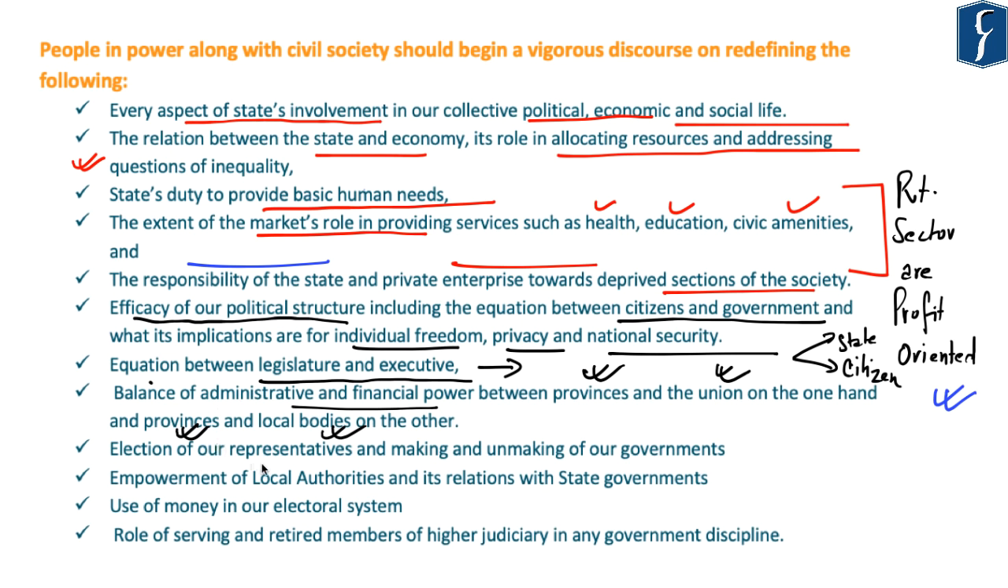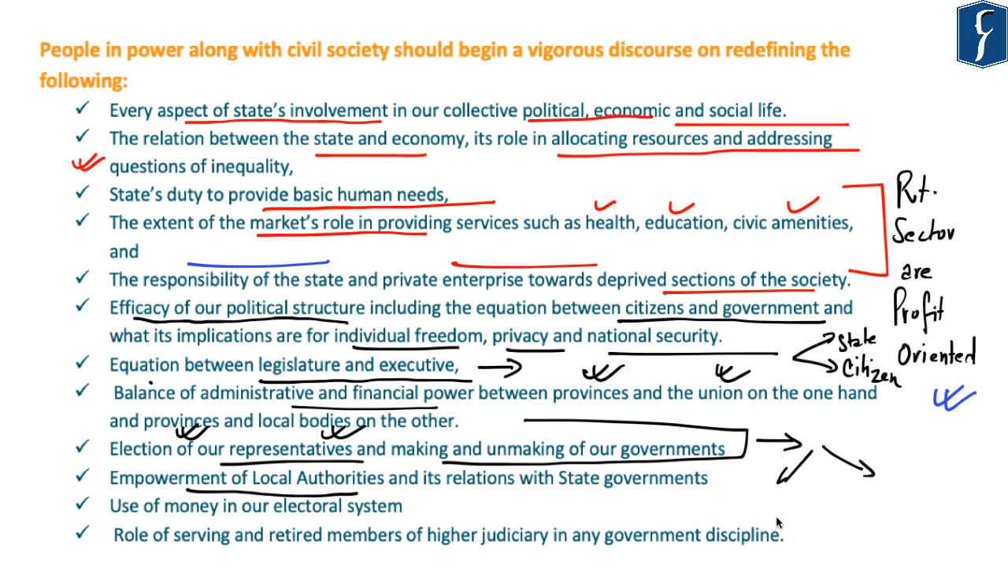Further, with respect to election of the representatives and also making and unmaking of our governments, as in the way governments are formed and also the way governments are dismissed at times by the governor, and also with respect to empowering the local authorities and the relation between local authorities as well as the state governments.